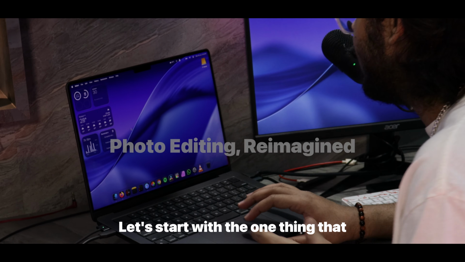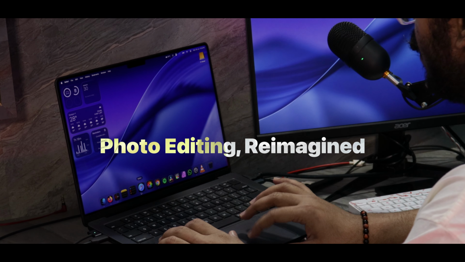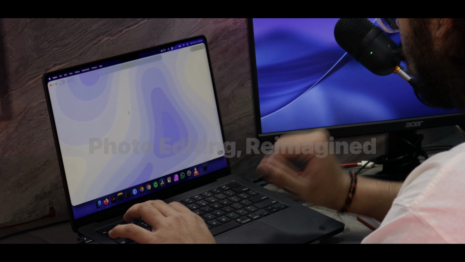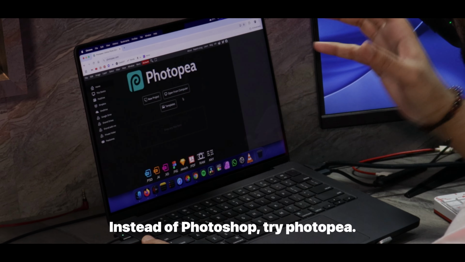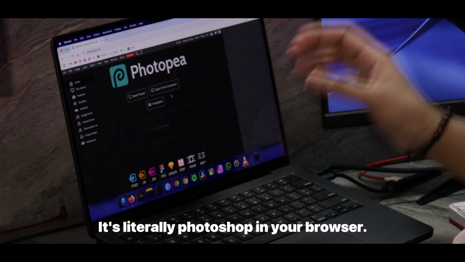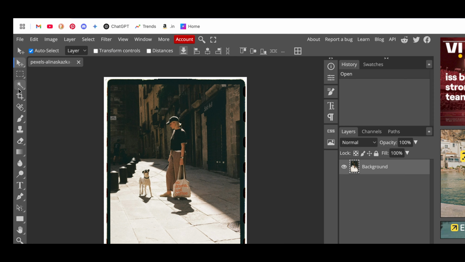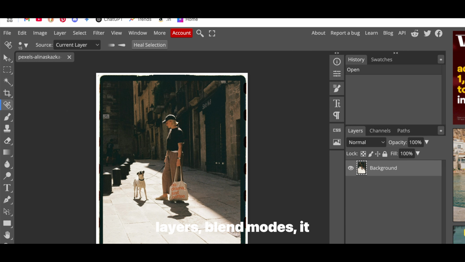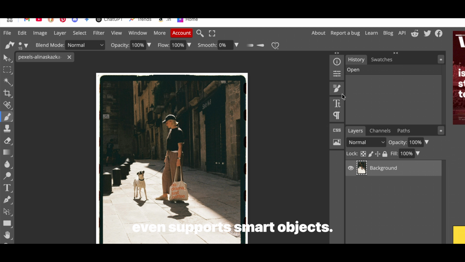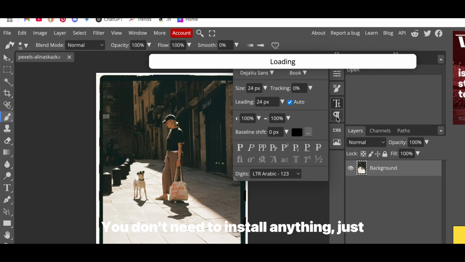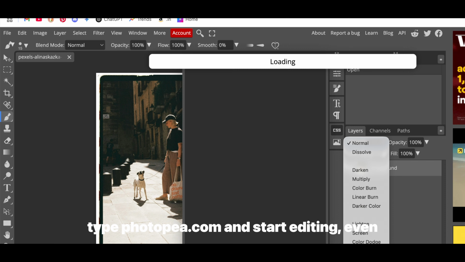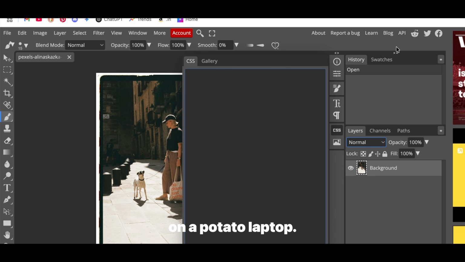Let's start with the one thing that everyone touches at one point: design. Thumbnails, logos, Instagram creatives, you name it. Instead of Photoshop, try Photopea. It's literally Photoshop in your browser. Open PSDs, use layers, blend modes, it even supports smart objects. You don't need to install anything, just type photopea.com and start editing, even on a potato laptop.